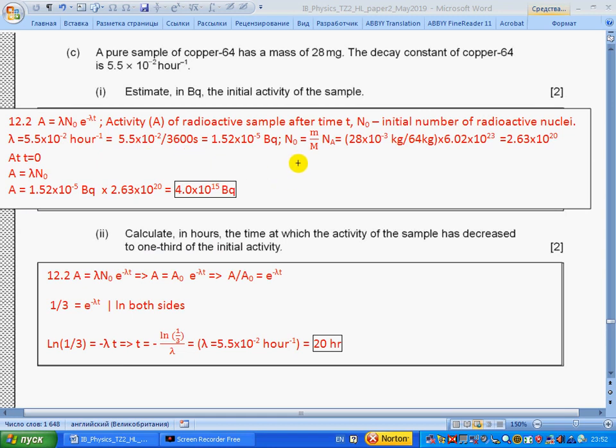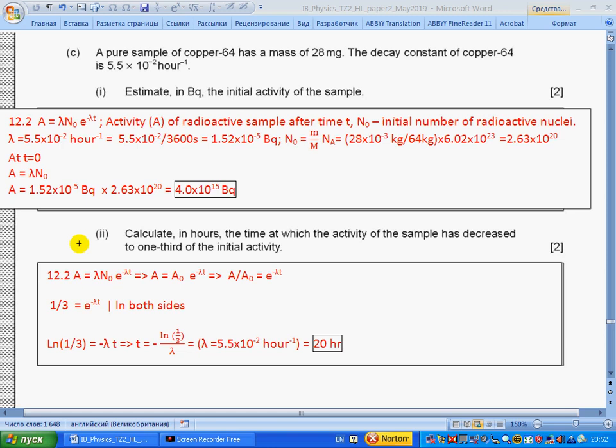The number of atoms we find from Avogadro's number by dividing mass by molar mass. Molar mass is the mass number in kilograms, so we divide. This is the number of moles, and Avogadro's number is how many atoms in a mole. So we divide mass by molar mass, 64 kilograms, and we get the number of atoms. At time 0, the initial activity is lambda times N0, so we get activity in becquerels.